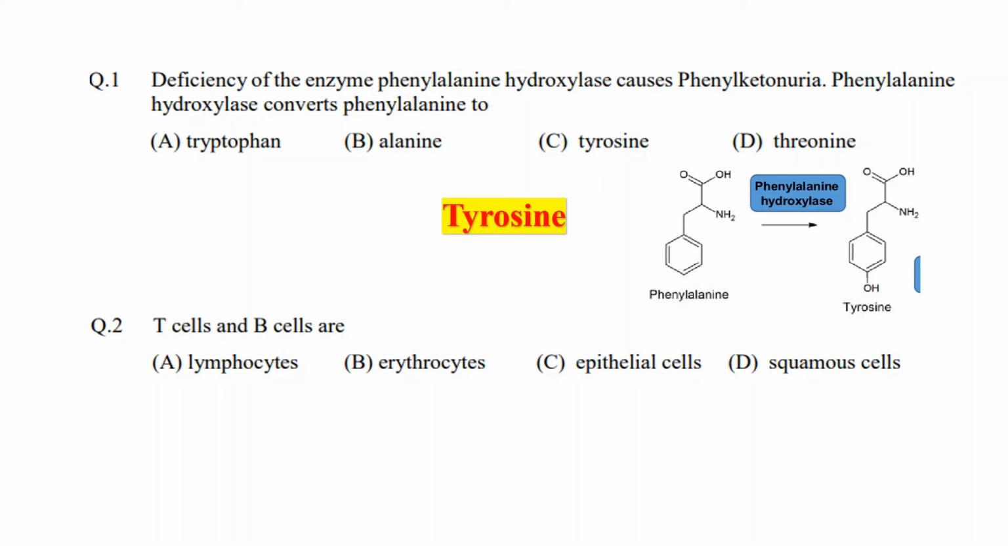Now the next question is, T cells and B cells are lymphocytes, erythrocytes, epithelial cells or squamous cells? It is a very common question. The correct answer would be option A, the lymphocytes.